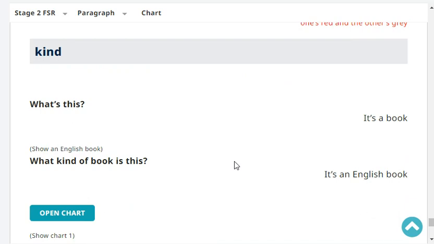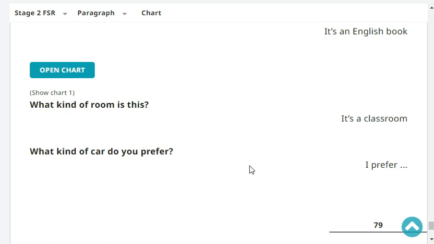What's this? It's a book. What kind of book is this? It's an English book. What kind of room is this? It's a classroom.